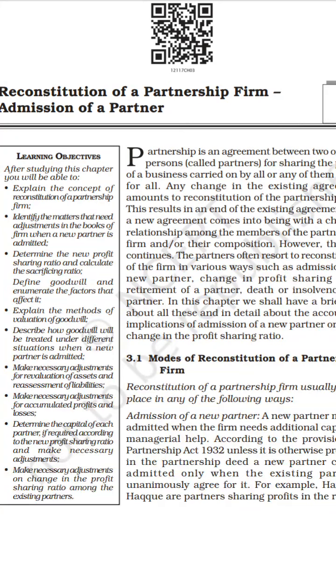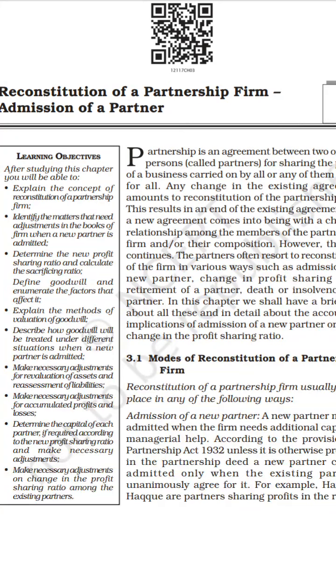So it is called as a sacrificing ratio. Next one is goodwill. How to calculate the goodwill? Next, what are the different methods of calculating the goodwill, and how the goodwill will be treated under different situations when the new partner is admitted?